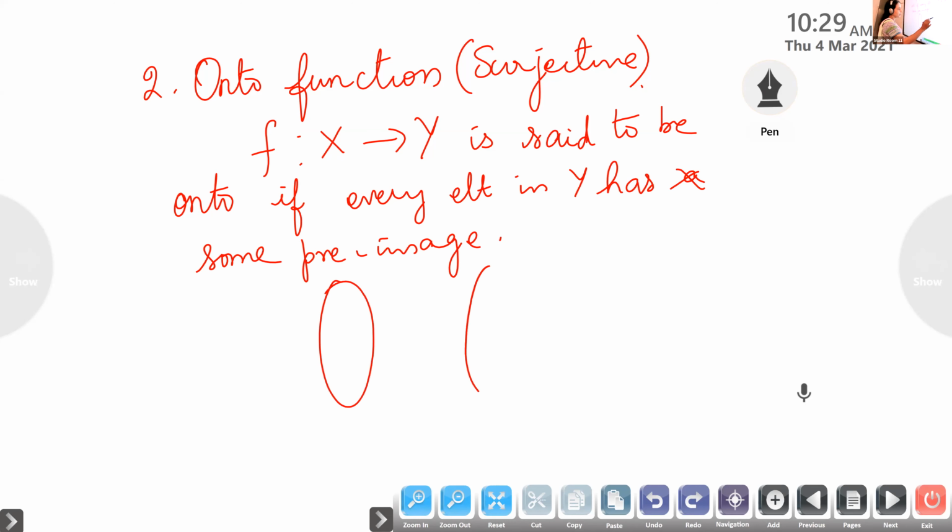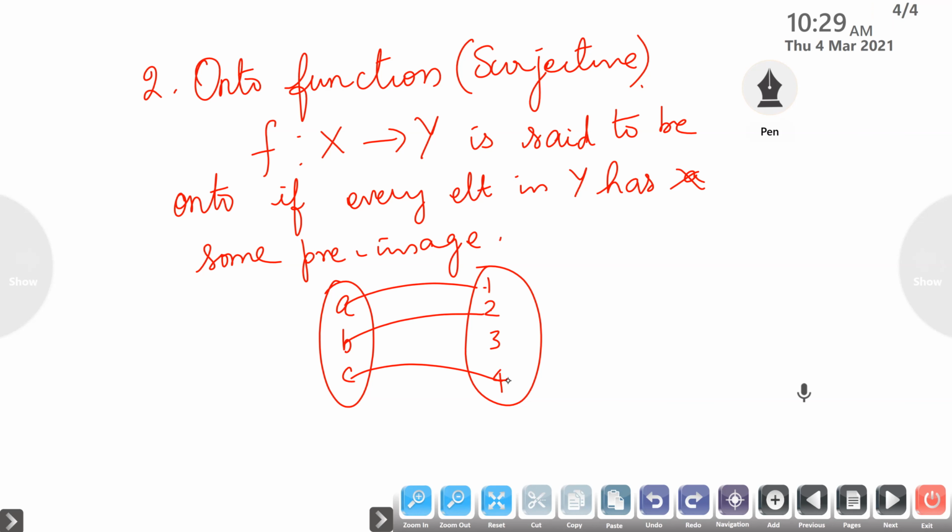For example, look here. Suppose A, B, C and 1, 2, 3, 4. Is it onto? No, it is not onto, isn't it? Why is it not onto, Pugya? 3 does not have a pre-image. Is it 1-1? Yes, it is 1-1, but not onto.